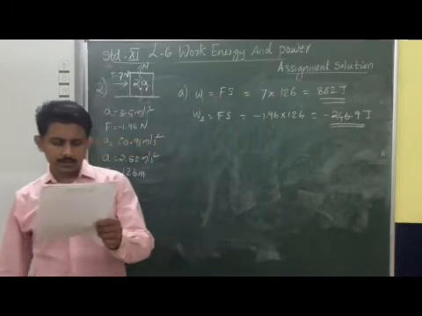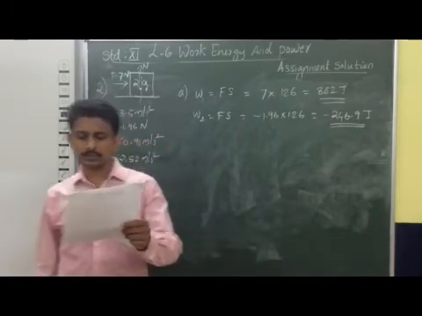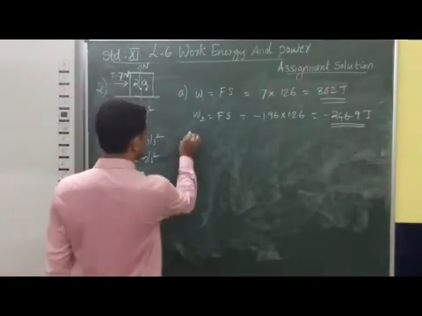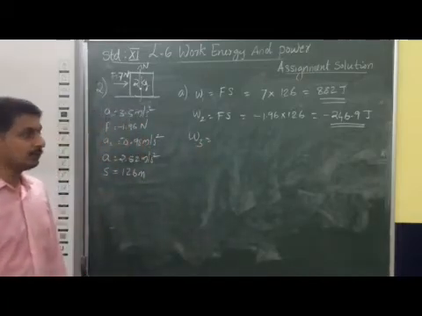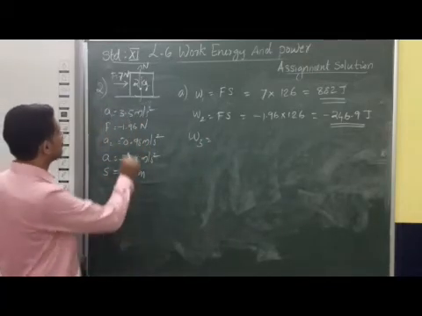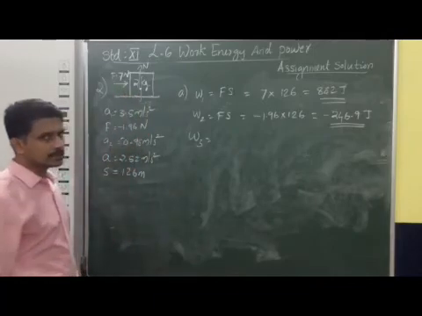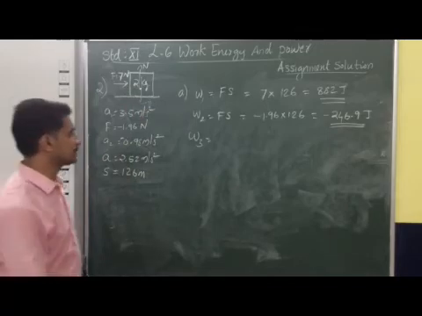Now third, what is the work done by the net force on the body in 10 seconds? That means W3 we can calculate. A force of 7 Newton is acting and there is a frictional force of 1.96 acting. So what is the net force? The difference between these two forces.